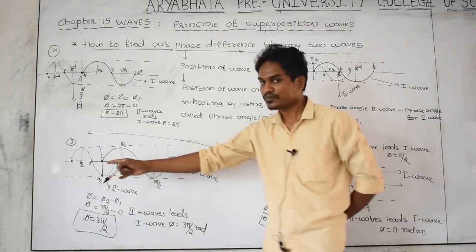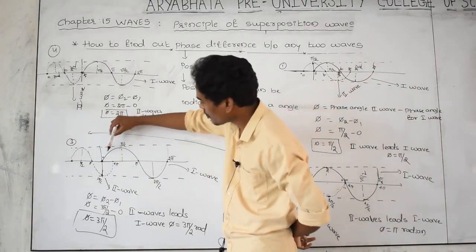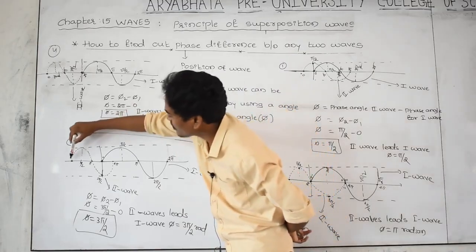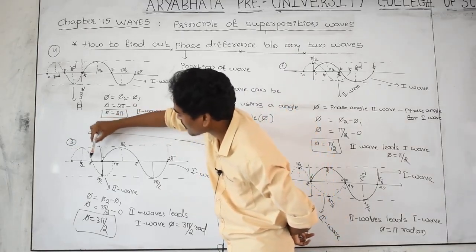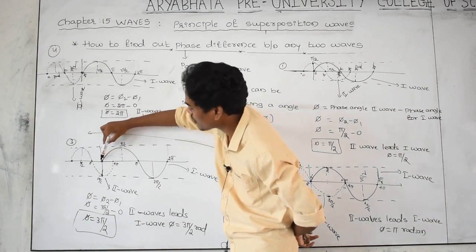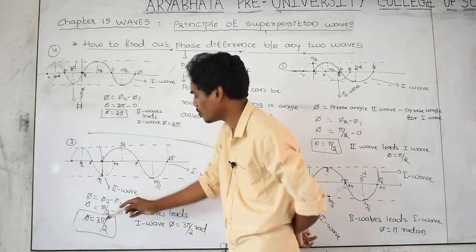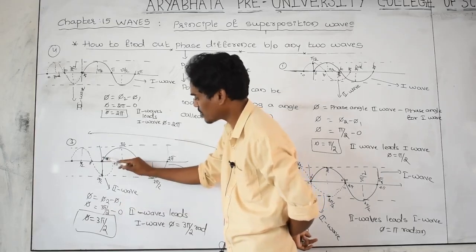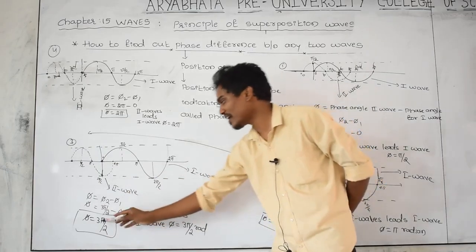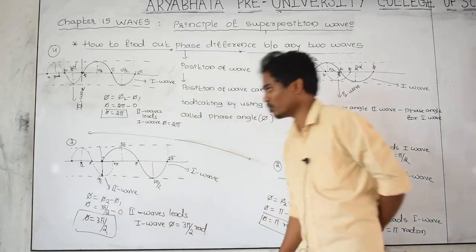Third, for first wave 0, pi by 2, pi, 2 pi. For second wave 0, pi by 2, pi, 3 pi by 2, 2 pi. At this point, the second wave phase is 3 pi by 2. At this point, first wave is 0 degree. Then the second wave leads the first wave with the angle 270, means 3 pi by 2.